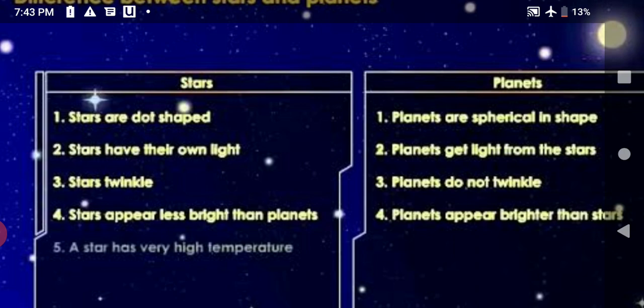Sun is the star. Planets move around the sun. Now answer me, which one is a star? Sun or Mars? Sun is a star because Mars moves around the sun.